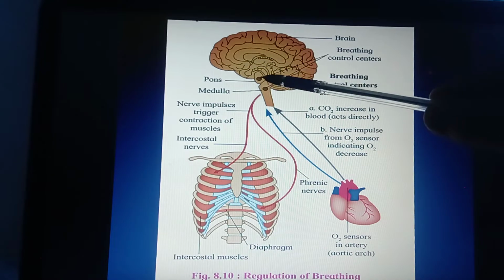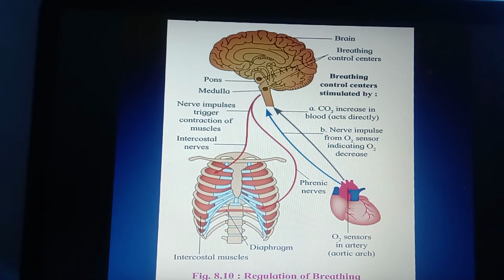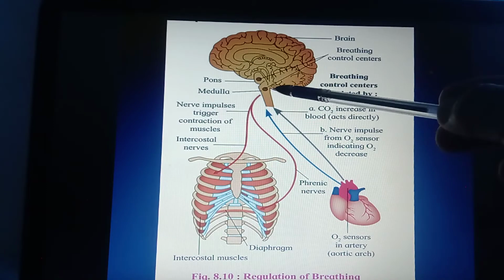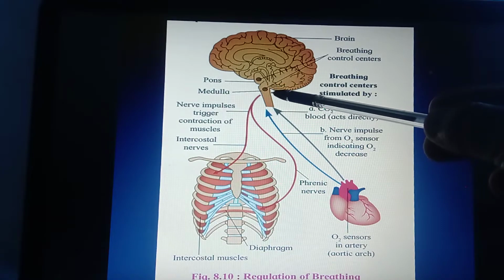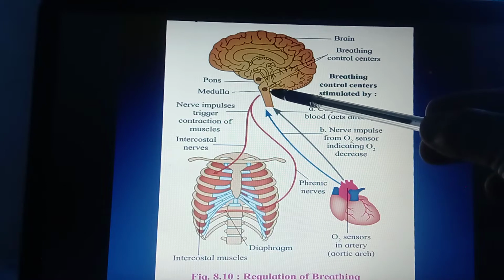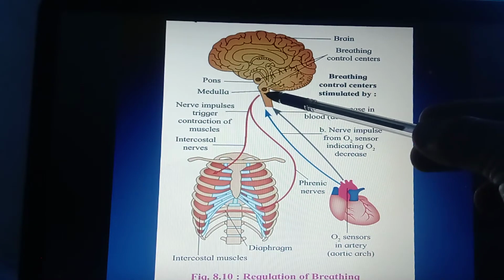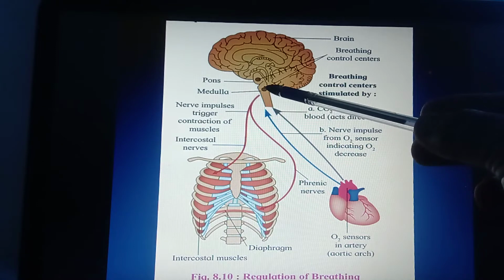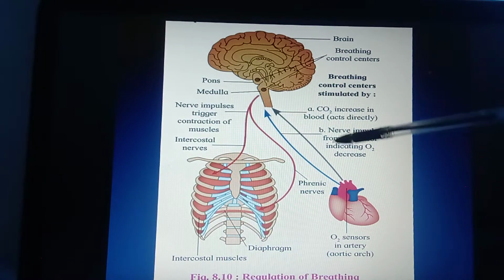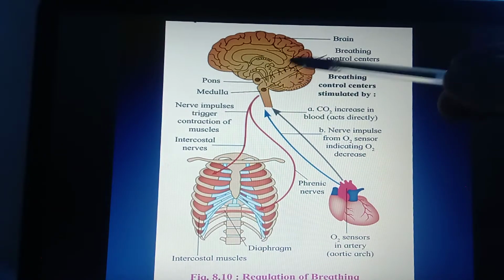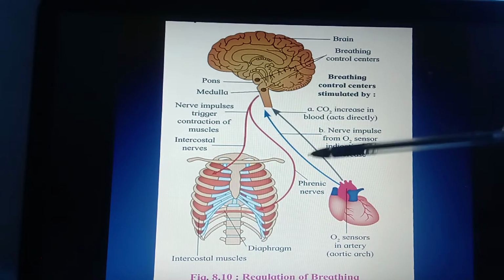In 10th standard, you may have studied about the medulla oblongata. Here, the medulla oblongata contains a respiratory center as well as the center of blood circulation called the cardiovascular center. This medulla oblongata contains a respiratory center. How does it work? First, a chemical stimulus is given to that nervous system. Chemical stimulus, how?